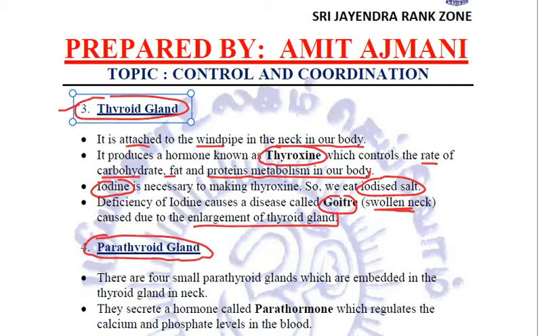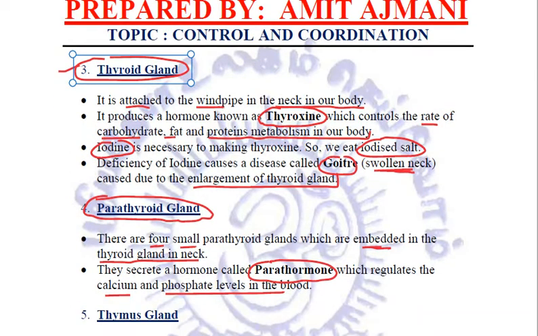Now this parathyroid gland, they are four in number, very small, and they are embedded in the thyroid gland in neck. These parathyroid glands, they secrete a hormone called parathormone which regulates the calcium and phosphate levels in the blood.